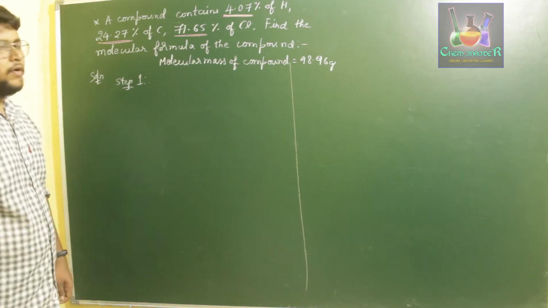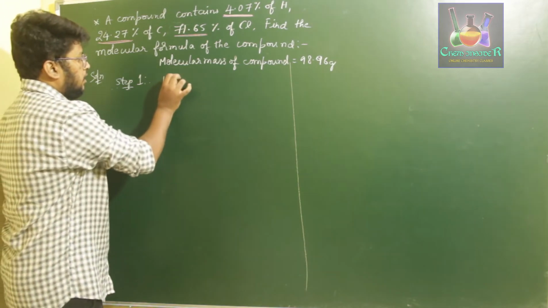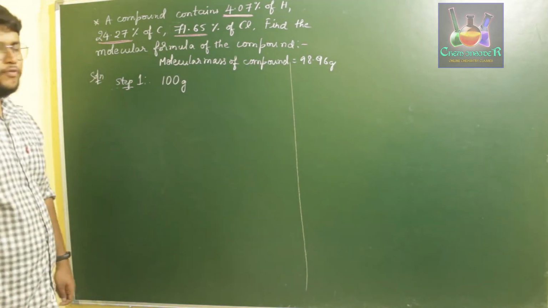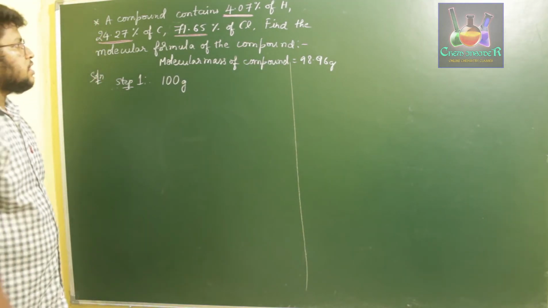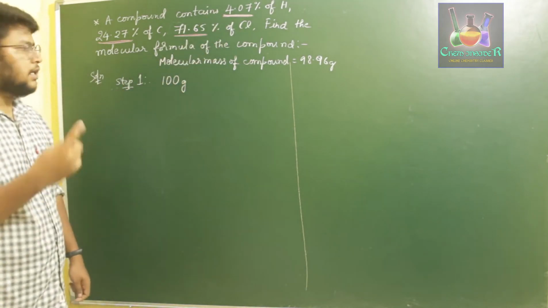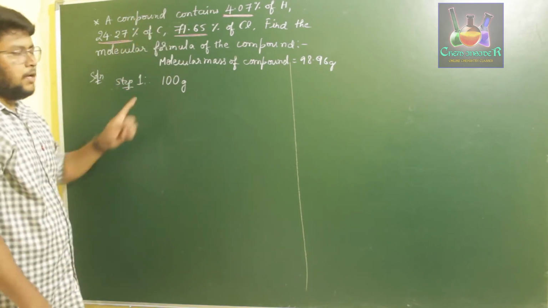In this compound we have taken 100 grams. Let us consider we have taken 100 grams of the compound whose molecular formula we have to find. Since we have been given percentages, 4.07%, let us consider this compound is 100 grams.